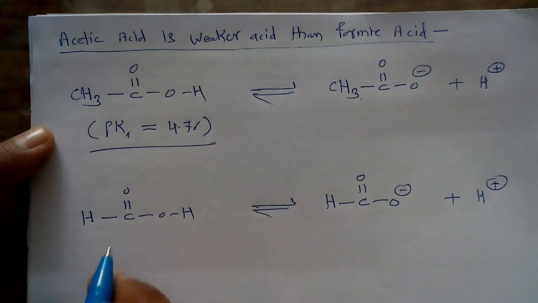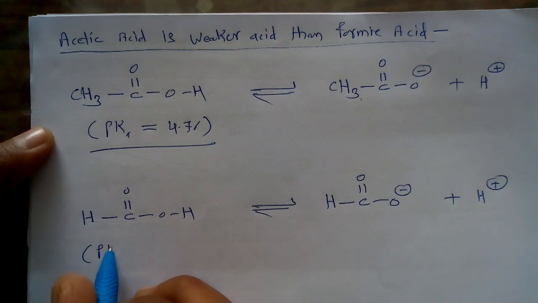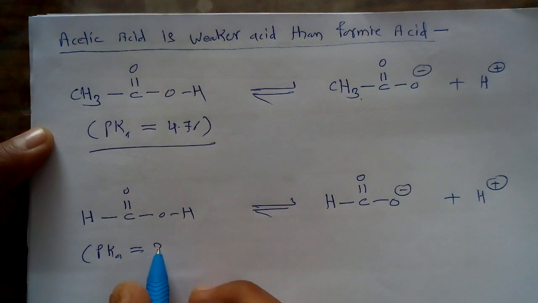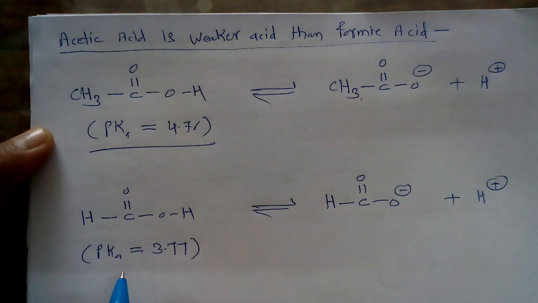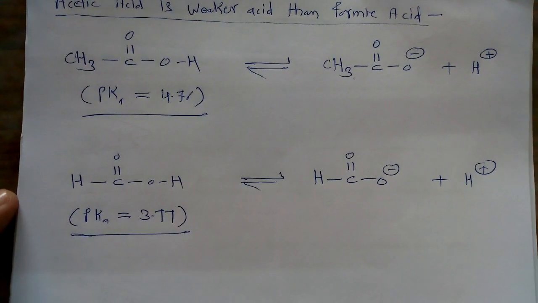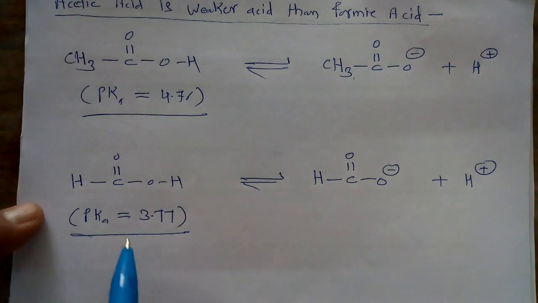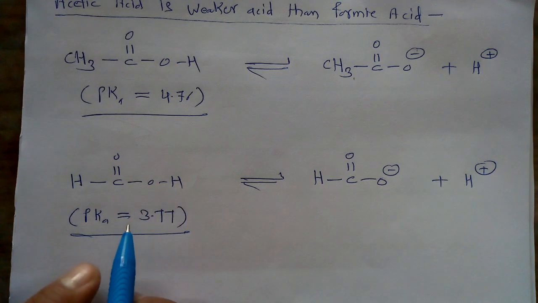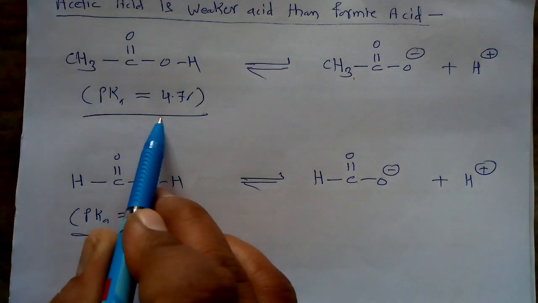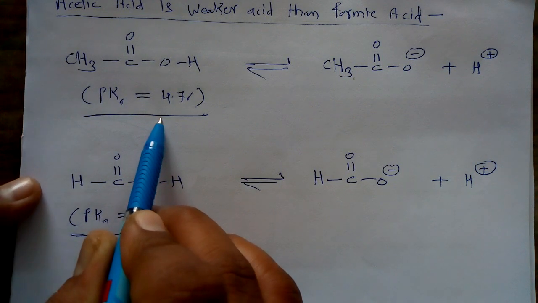Now this acid has a pKa value equal to 3.77. Now we have to give the justification why this acidity difference is there. It is very clear that this second acid has a lower pKa, so it is a stronger acid as compared to acetic acid.